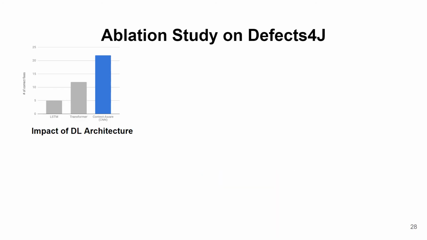So to understand the impact of each element of CoCoNuT, we perform an ablation study on the Defects4J benchmark. First, we measure the impact of the deep learning architecture, and we found that the context-aware architecture using CNN can outperform traditional architectures such as transformer and LSTM.